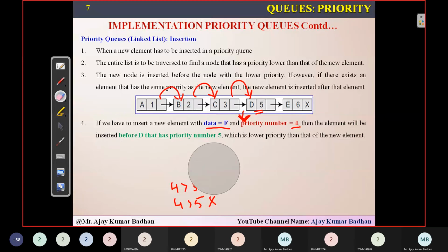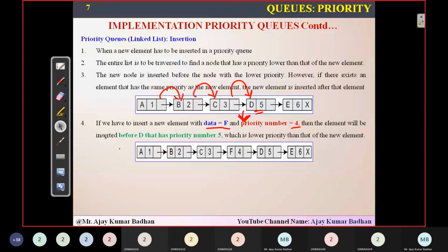Very simple it is. So you can see here, after inserting it, what happened? 4 came in between C and D. In between C and D, you got a data F with the priority 4. So you can see 1, 2, 3, 4, 5. So wherever this condition fails, 4 greater than 1 condition fails, 4 greater than 2 condition fails.